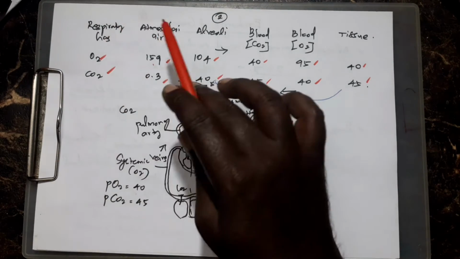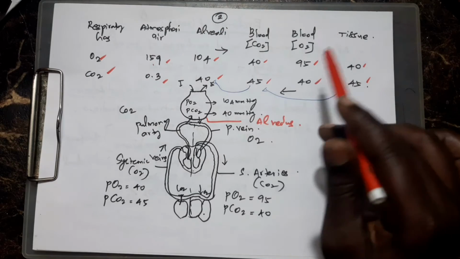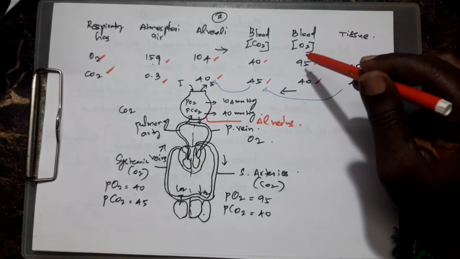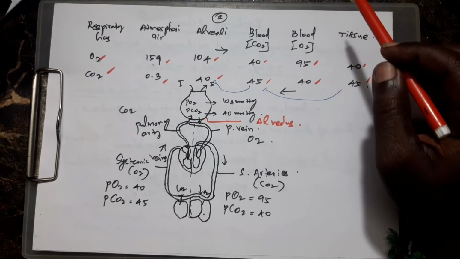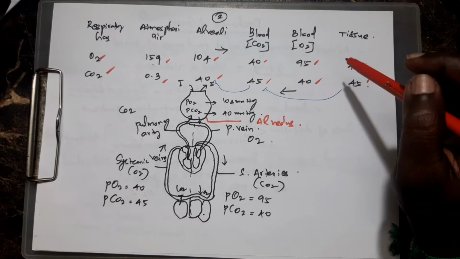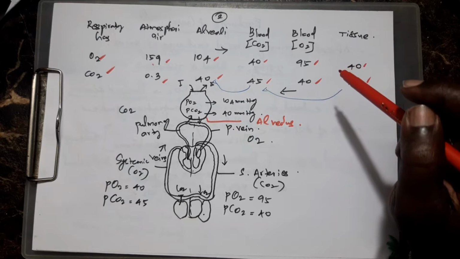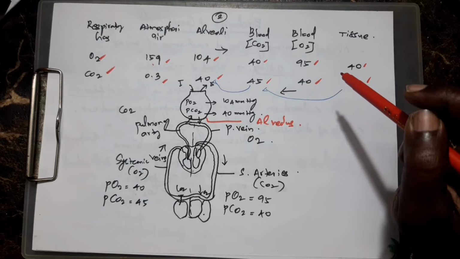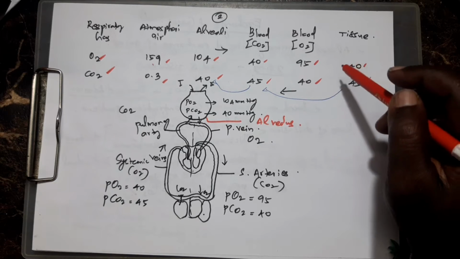Same with O2: the pressure outside is high but inside the blood or tissues it is very low, so O2 easily enters the body, because the basic science is high concentration to low concentration. Whether O2 or CO2, gases move inside or outside the body this way.